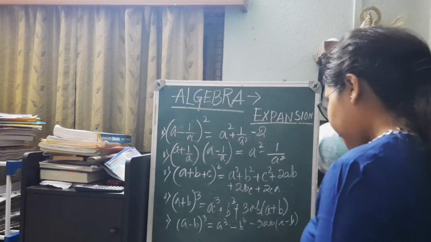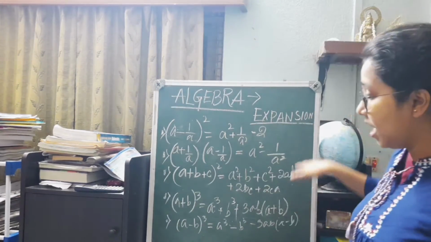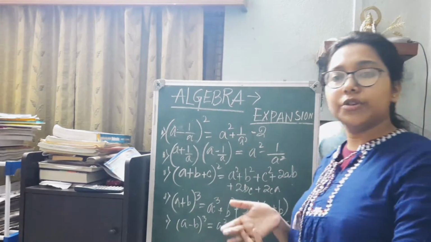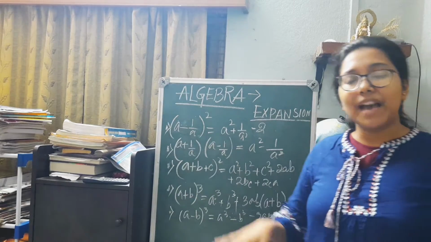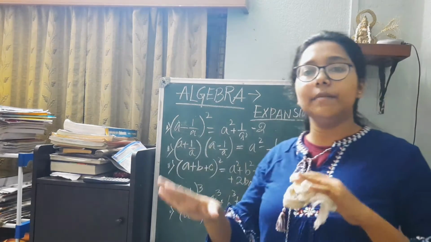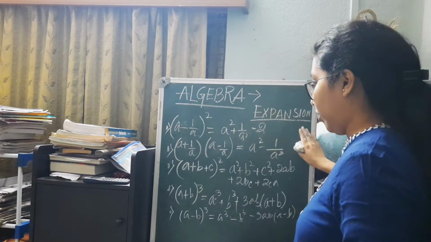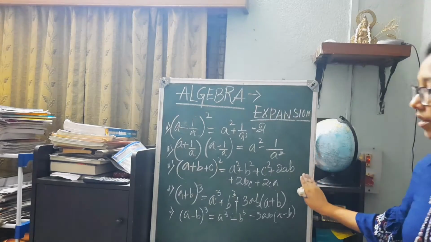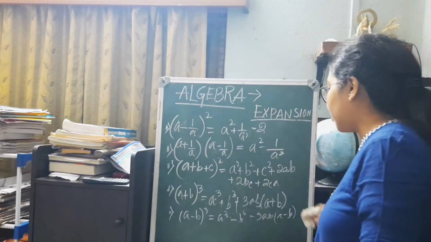Before we move on to the next set of formulas, I'll be rubbing this off, so if you want to note them down, you can do so. I would like to say something on Pascal's triangle. It is a very important trick to remember certain coefficients of the formulas. If you have already noted it down, fine, or you can find it in your mathematics textbooks as well.